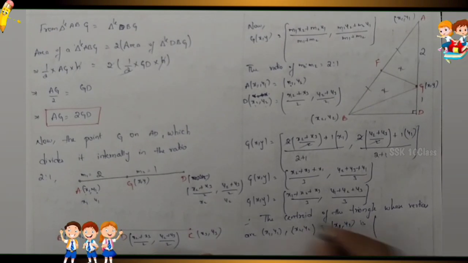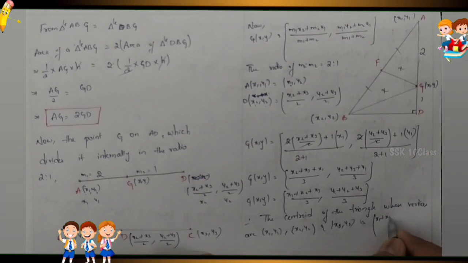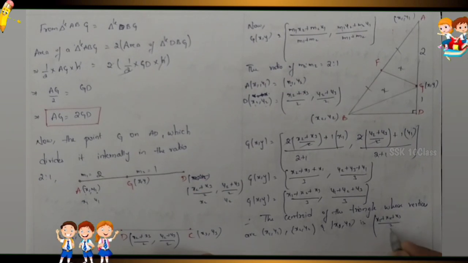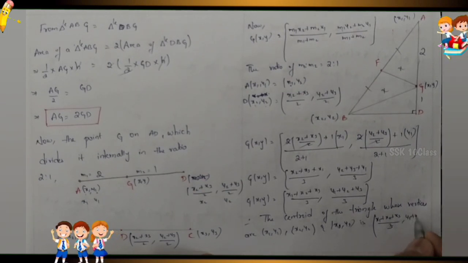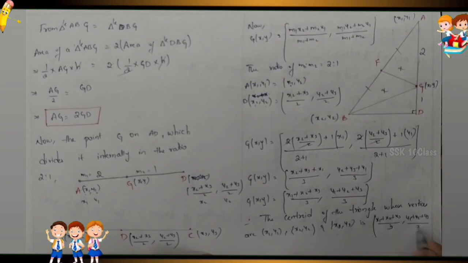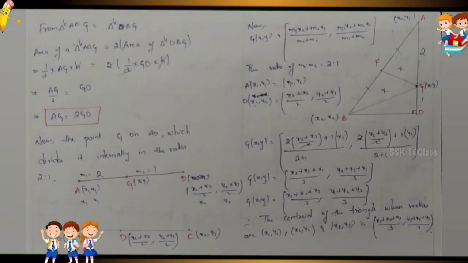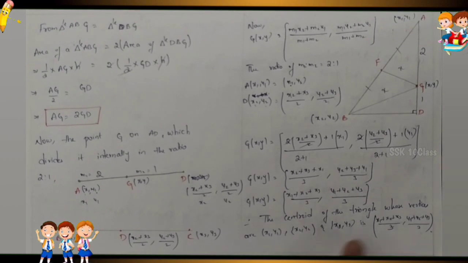So what is the formula? x1 plus x2 plus x3 by 3, next y1 plus y2 plus y3 by 3. So this is the formula of the centroid of a triangle whose vertices are given.